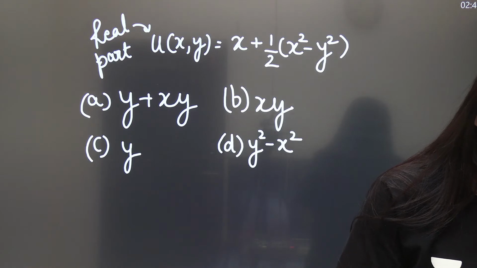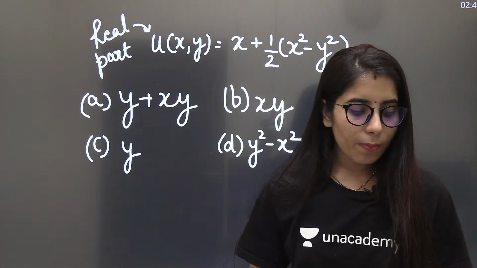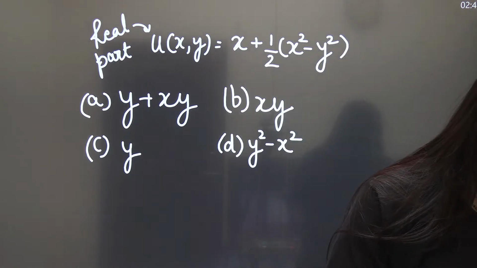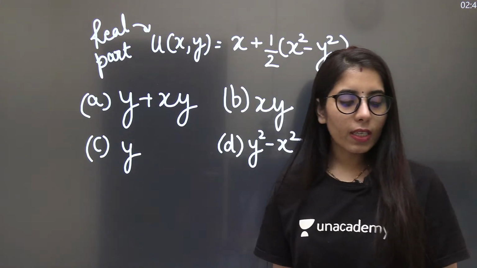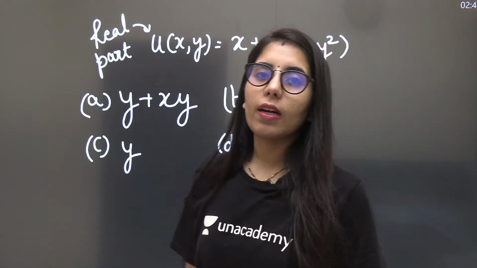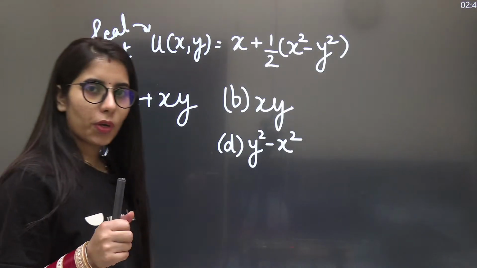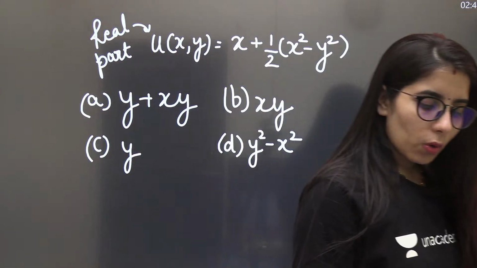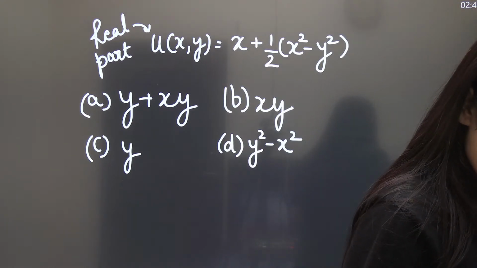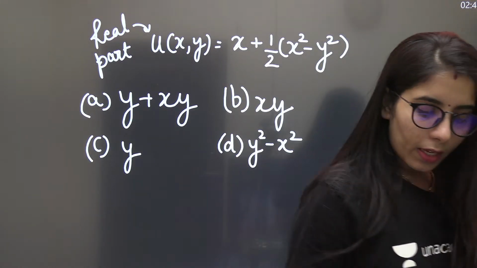If you get it, you can mention it in the comments. The real part of the function is given, and you have to find the imaginary part. Even if you didn't get it till now, I will start the discussion about it. I have already told you about the Cauchy-Riemann equations, so you have to use those equations to get your final answer.